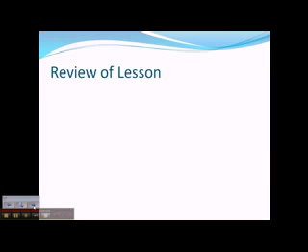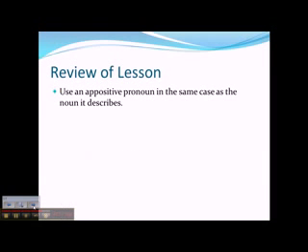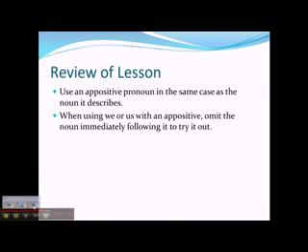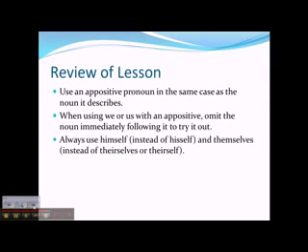Here's our review. Use an appositive pronoun in the same case as the noun it describes. When using we or us with an appositive, omit the noun immediately following it to try it out. Always use himself instead of his self, and themselves instead of their selves or their self.